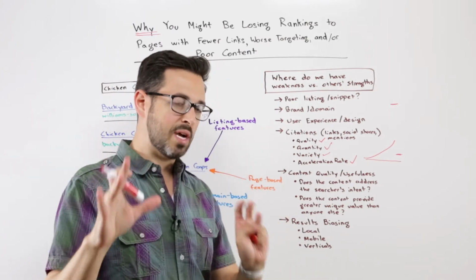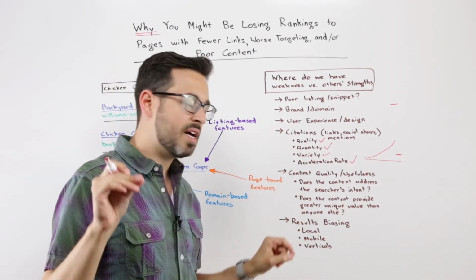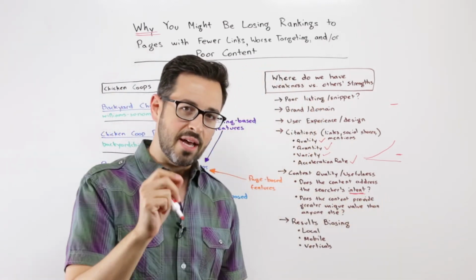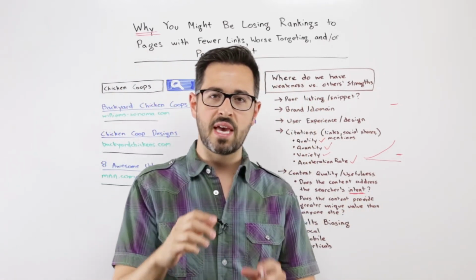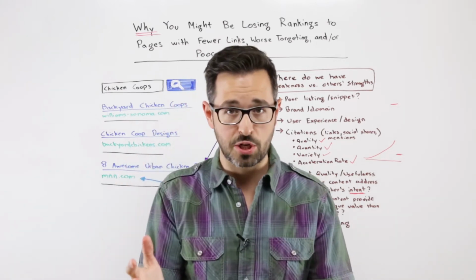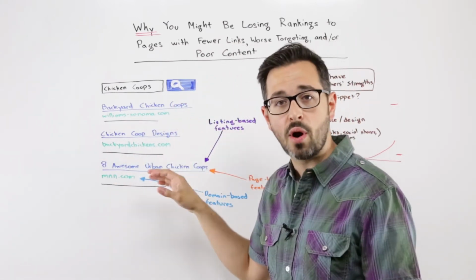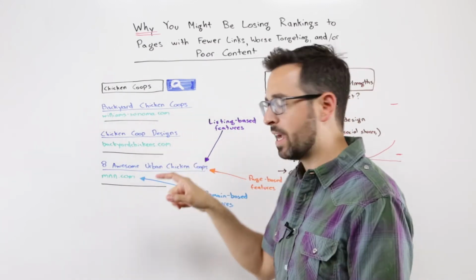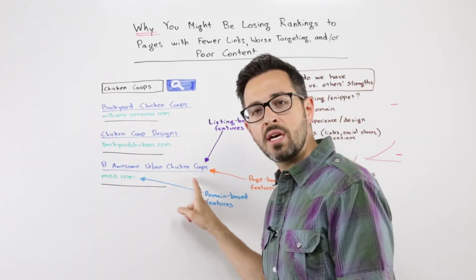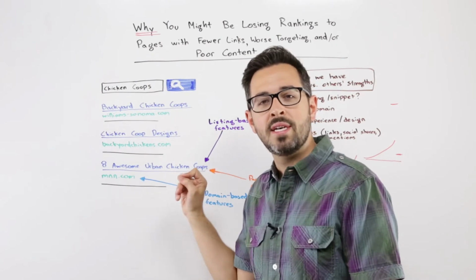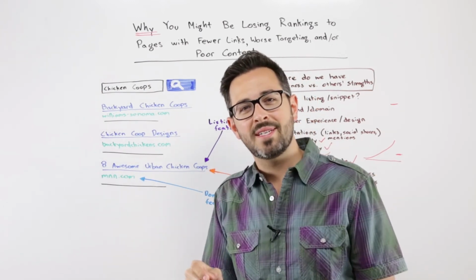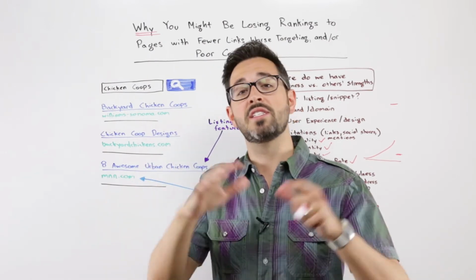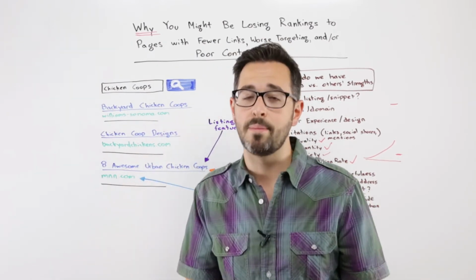Next, I look at content quality and usefulness. And when I'm addressing that, I want to know, does the content address the searcher's intent? One of the challenges that people have a lot of the time is when they've got commercial products especially. So for example, let's say that you are selling backyard chicken coops, right? You're competing with folks like Williams-Sonoma and backyardchickens.com, and you see content outranking you. You've got to be realizing, oh, there's a lot of people who are not looking to buy this product, but are merely interested in setup and design and learning more about it.